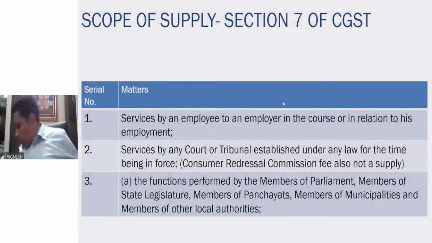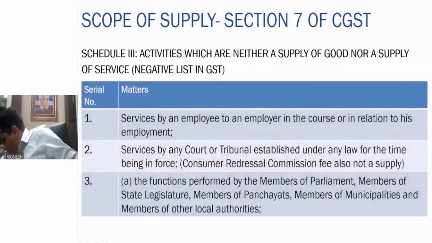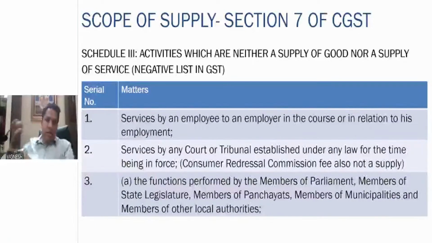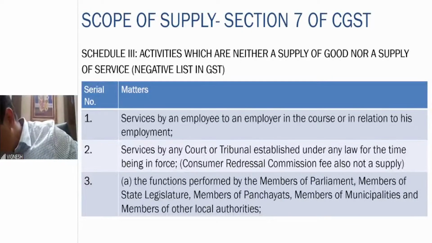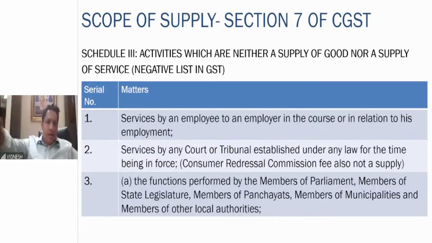Now, Schedule 3: what is covered which is neither a supply of goods nor a supply of services. First one is the services by an employee to an employer in the course of or in relation to the employment. That is, an employee is providing the services to the employer. In the course of employment, it is neither a supply of goods nor a supply of service.